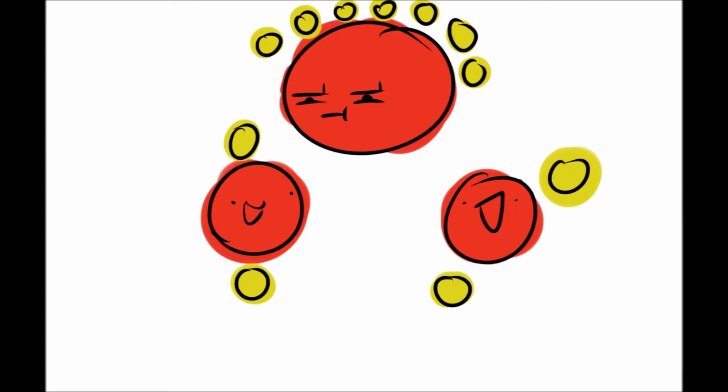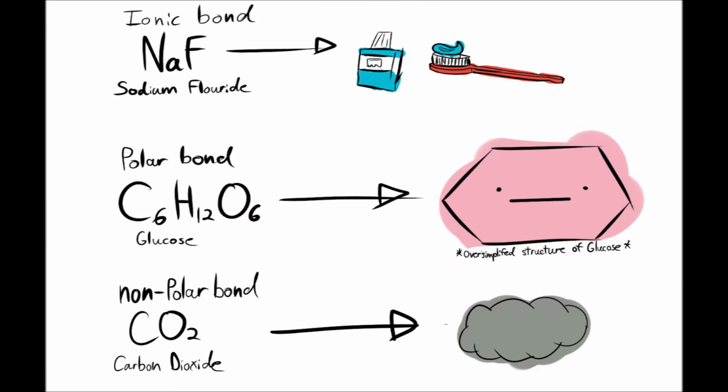Now we will go over some examples of the things bonds can achieve. Sodium fluoride is an ionic bond that specializes in preventing cavities. It is found mostly in toothpaste because it would be useless if found anywhere else. A polar bond example would be glucose. Glucose is a type of sugar your body gets from the foods you eat. Our bodies use glucose for energy, so it's like the fuel for the body, you know.